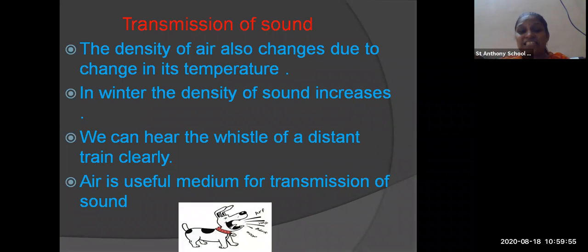So this states that air is a useful medium for transmission of sound. For transmission of sound, what is important? Air is important. I am talking to you, so the sound mixes with the air and you are able to hear what I am telling you. So first thing, for transmission of sound, air is important.